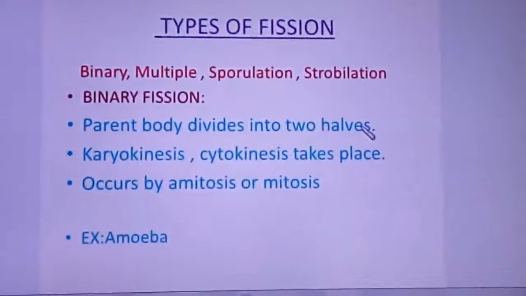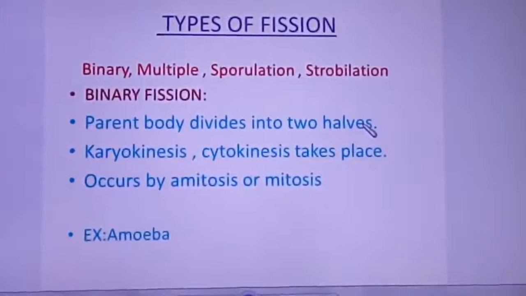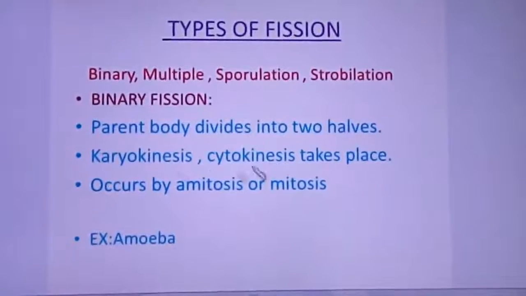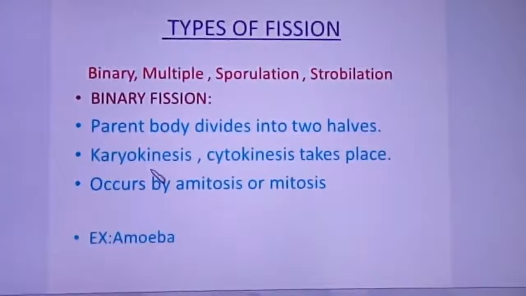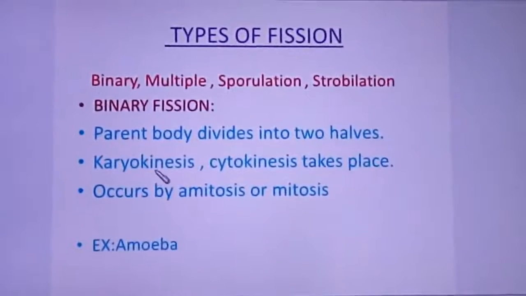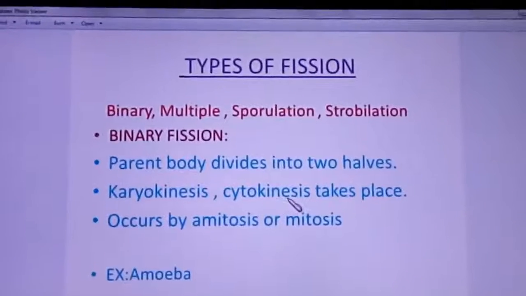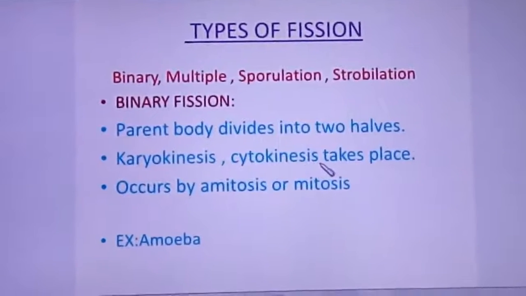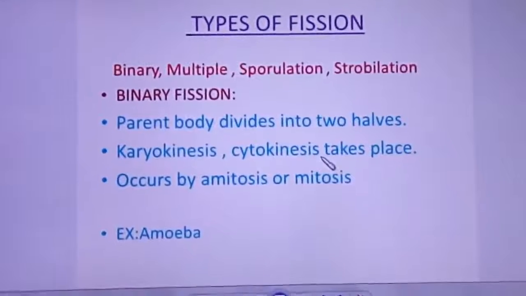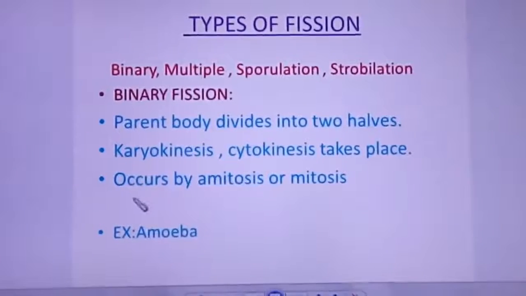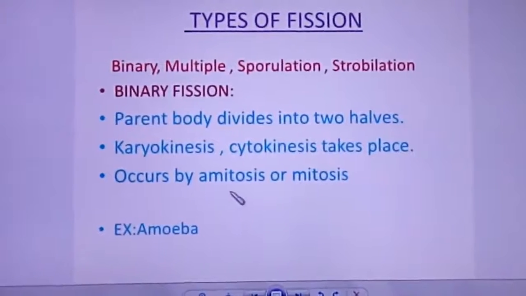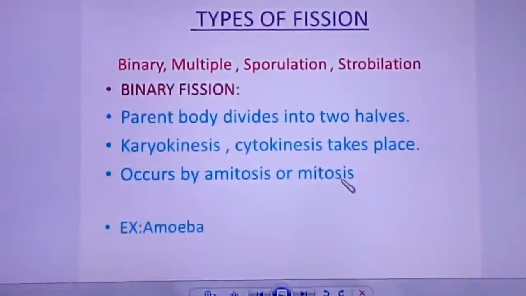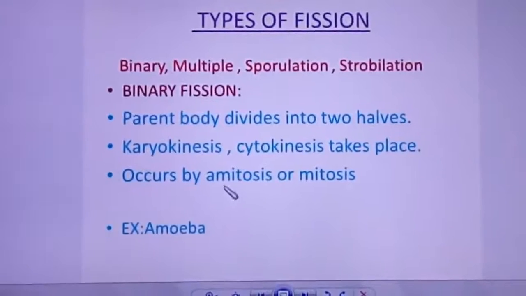How does this binary fission take place? The two important processes are karyokinesis and cytokinesis. Karyokinesis is nothing but the splitting of the nucleus, and cytokinesis is the splitting of the cytoplasm. So these two important processes take place for the formation of a new individual organism. This process occurs either by amitosis or mitosis. So we should know the difference between amitosis and mitosis.